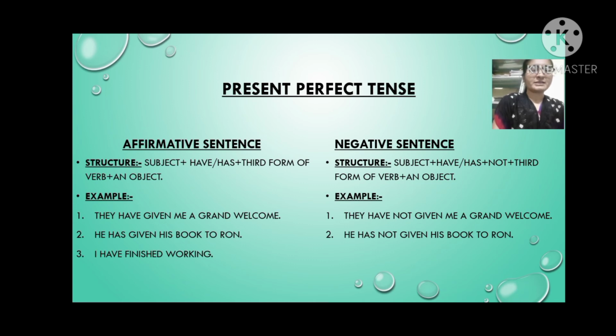Here they is subject, then have not is helping verb, then given is the third form of give, then me a grand welcome. Then second example, he has not given his book to Ron. So here he is subject, then has not is helping verb, then given is the third form of give, then his book to Ron.